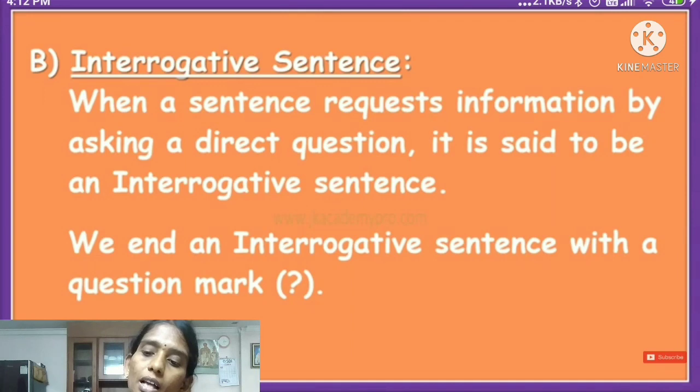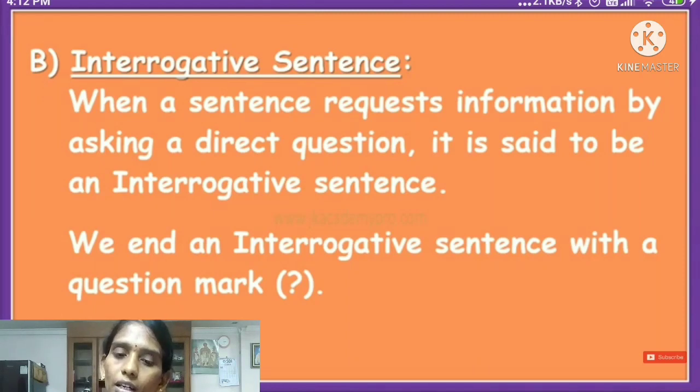A sentence that asks a question or requests information is called an interrogative sentence. It always ends with a question mark.